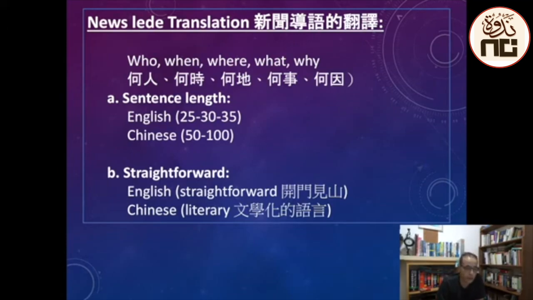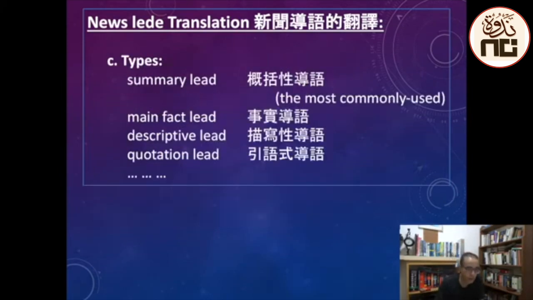This is in English, but in Chinese usually they use this literary language, but in English it's just very straightforward. There are several types of lead. There is summary lead, main fact lead, descriptive lead, quotation lead. Let's go through the characteristics of writing a lead.